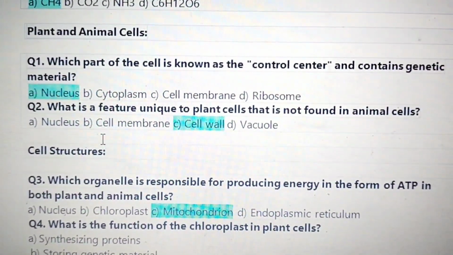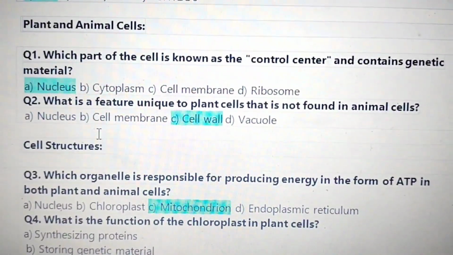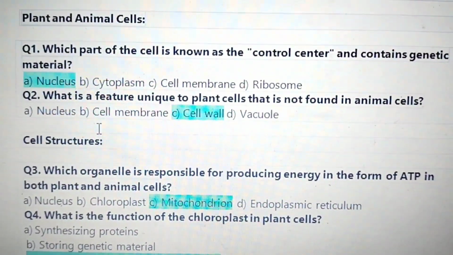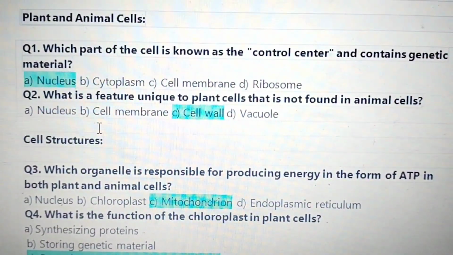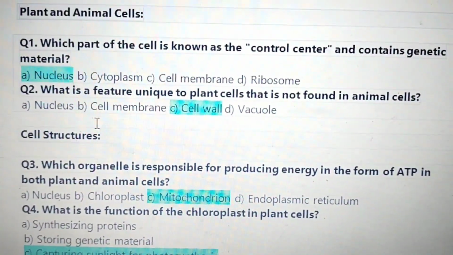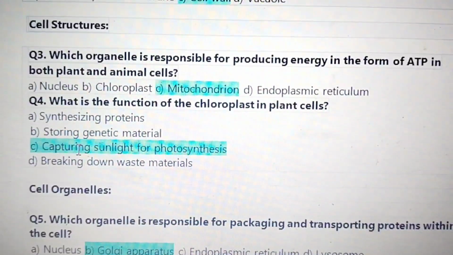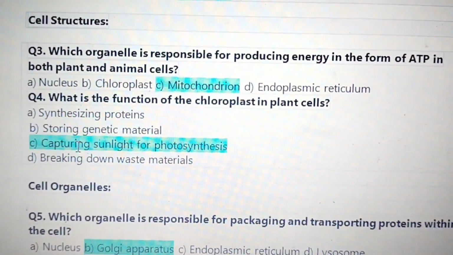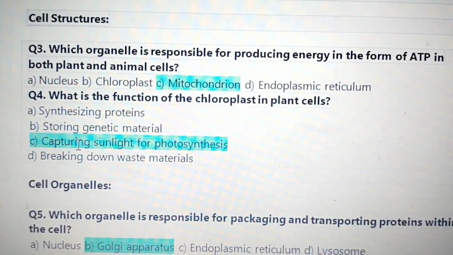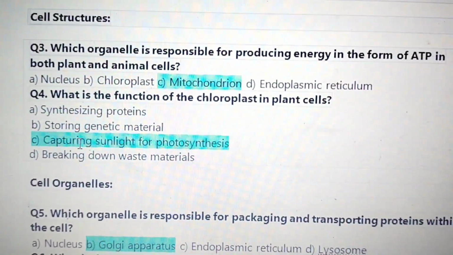Next topic, plants and animal cells. Question 1. Which part of the cell is known as the control center and contains genetic material? Kadai nucleus. 2. What is a feature unique to plant cell that is not found in animal cell? Kadai cell wall. Cell structures. Which organelle is responsible for producing energy in the form of ATP in both plant and animal cells? Kadai kani ka mitochondrion.